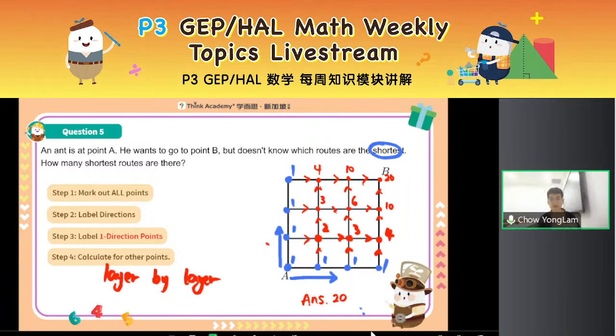So remember, just follow the steps, right? Mark out all the points, label the directions, and most importantly, find out all your one direction points. Then for the others, just look layer by layer, ask yourself, where can I come from? Okay, because sometimes it may not be bottoms up, I could go top down instead. So always think about it. To reach a certain point, from which points can you come from?